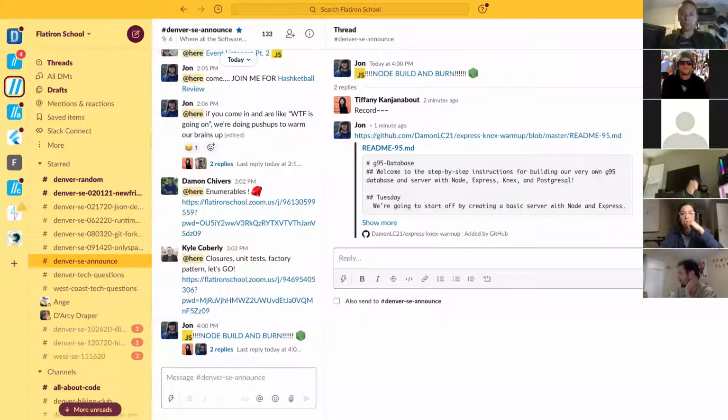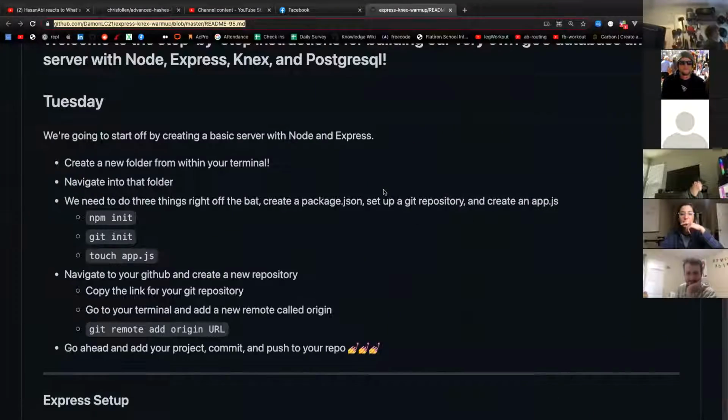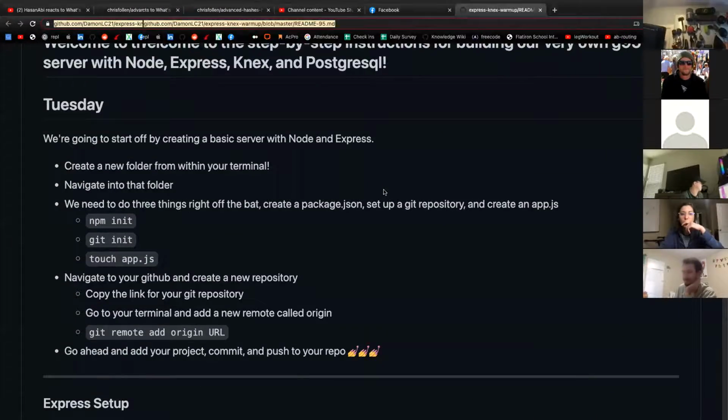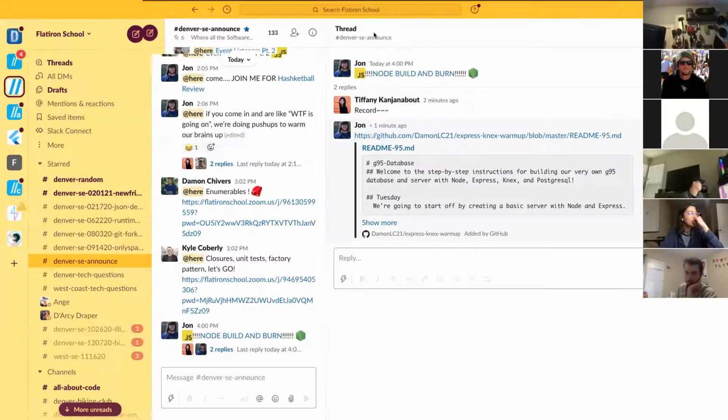As requested. Cool. Maybe if it goes well, we'll just have it stored. So we're gonna make an Express server. Cool. First thing that we're gonna do, I posted the repository there, so it's here.